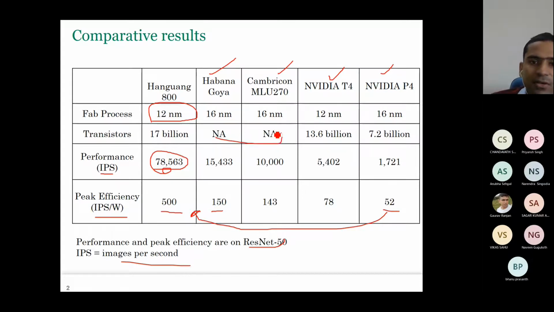Some information is not available here. If you remember in Goya, we showed that it can process 15,000 images in each second. Now here, this IPS per watt figure is under certain constraints. I will show you that part.